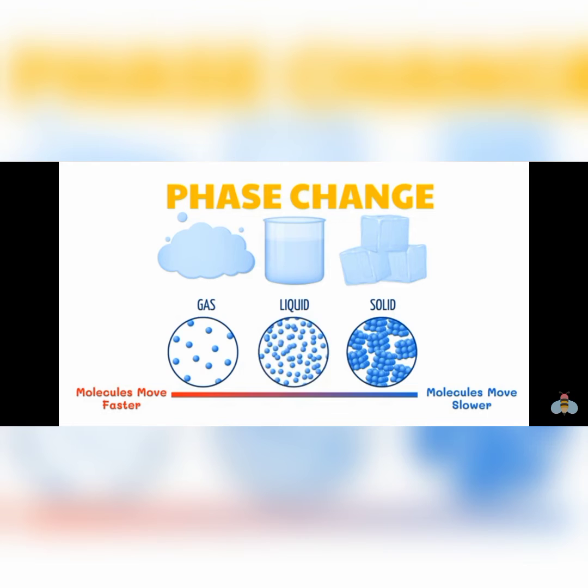Liquids have molecules in motion that are slower than gases, but much more rapid than those of a solid. During a phase change, heat energy is either absorbed or released. Heat energy is released as molecules slow down and move closer together. Heat energy is absorbed as molecules speed up and expand.